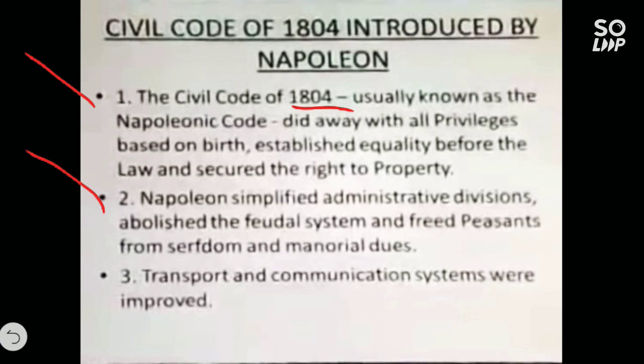Children, the feudal system is similar to the zamindari system we have in India. In India we call it the zamindari system, whereas in France they call it the feudal system.